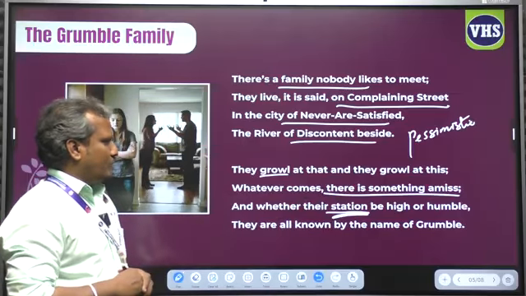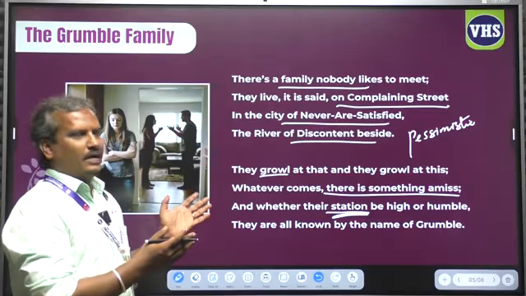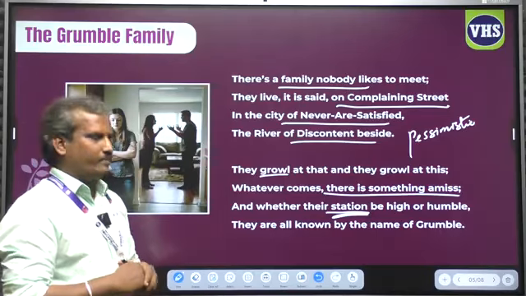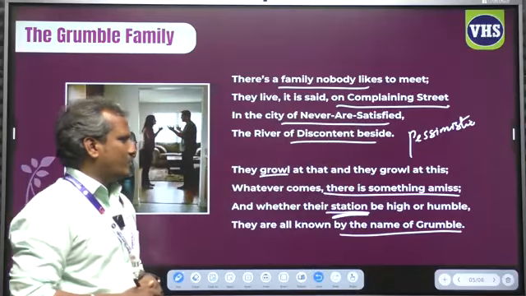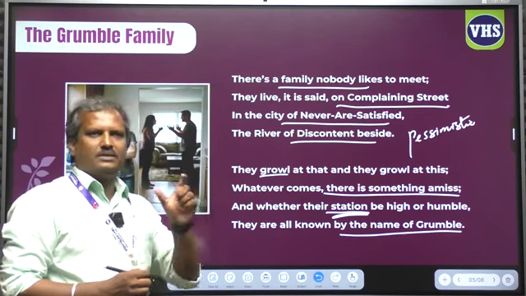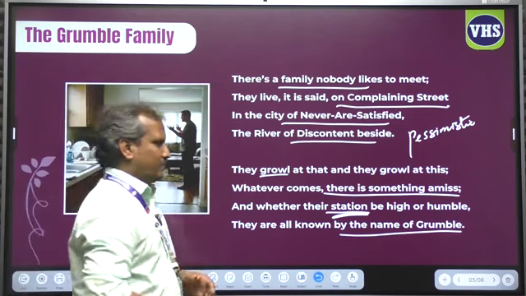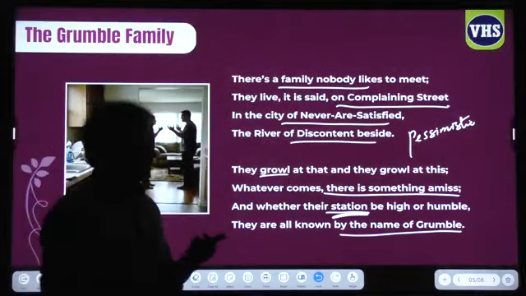Next, we are all known by the name of grumble. Yes, people are grumbling in that family. So they are called the grumblers, and they are all known by the name of grumble. The family has that label as grumblers, the grumble family, because they are always grumbling even for trivial things.